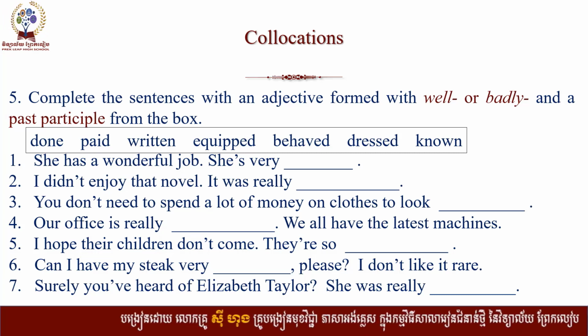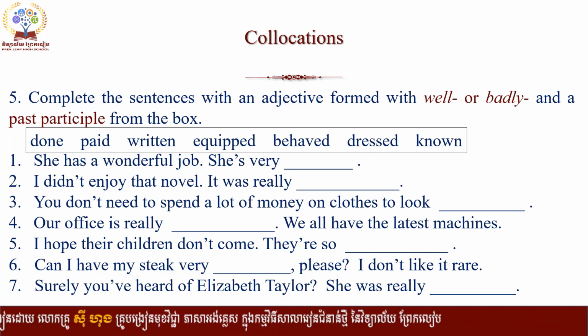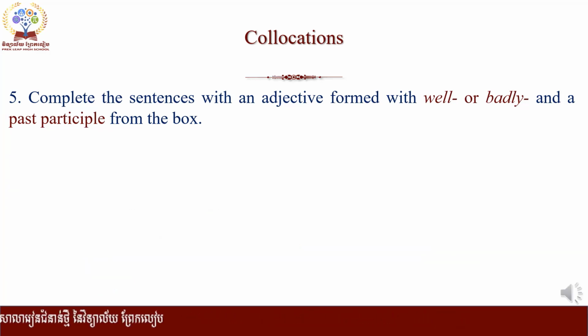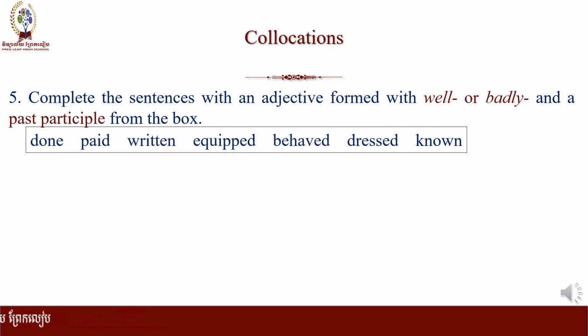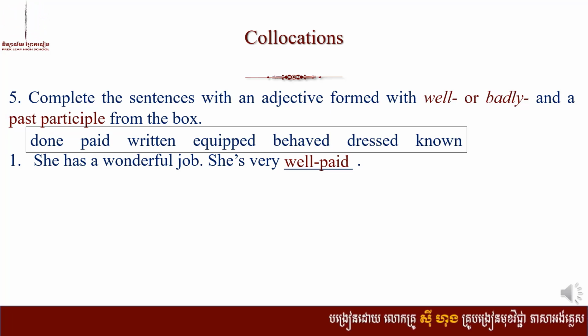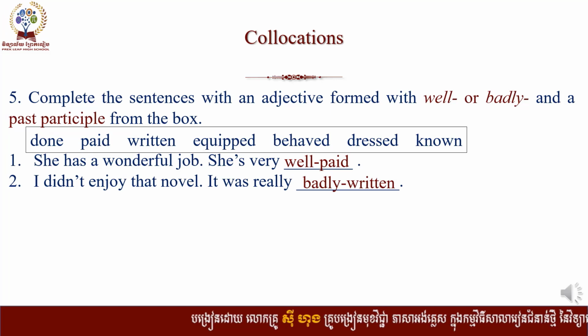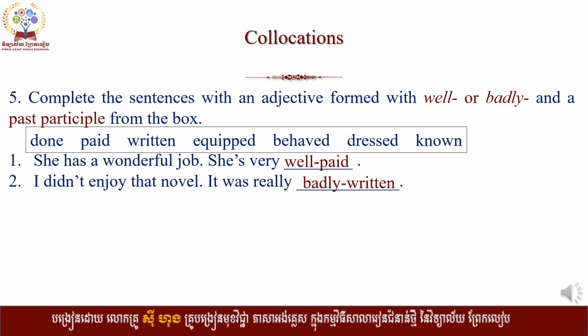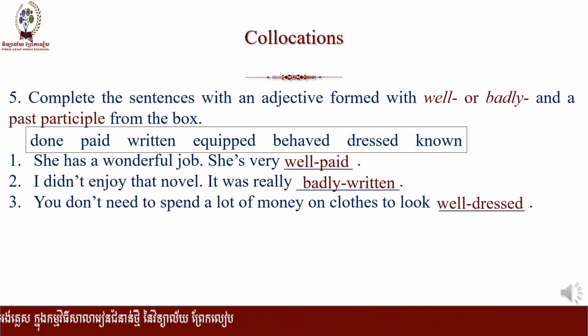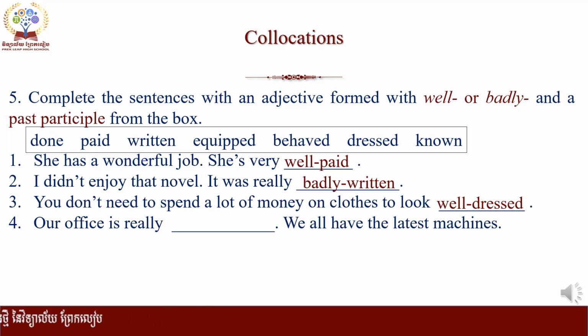Well, let's go and check the answer all together. Tape script 10.8. 1. She has a wonderful job. She's very well paid. 2. I didn't enjoy that novel. It was really badly written. 3. You don't need to spend a lot of money on clothes to look well dressed. 4. Our office is really well equipped. We have all the latest machines.